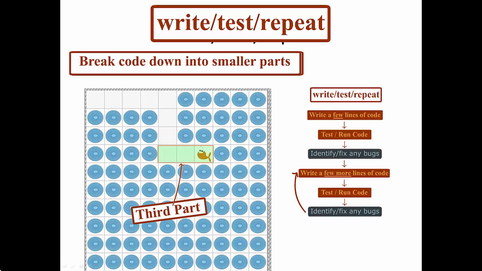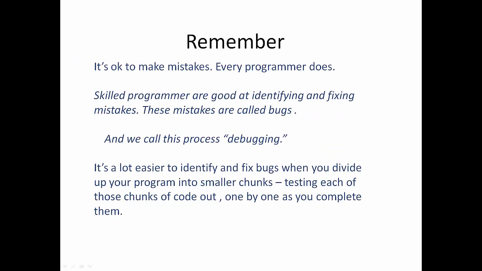By this method, we'll ultimately have written many lines of code to guide Pam to that final fish, but along the way have ensured that we can detect small errors that may happen in our code. If we leave it to the end, it'll be a lot harder to fix any bugs that could cause our code to work improperly. But ultimately remember that it's okay to make mistakes, and every programmer does. But skilled programmers know how to identify and fix these mistakes, or bugs, and we call this process debugging. And it's always easier to debug when you divide your program into smaller chunks, and test each of those chunks out one by one as you complete the assignment.